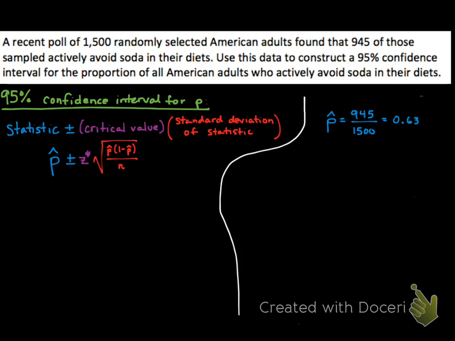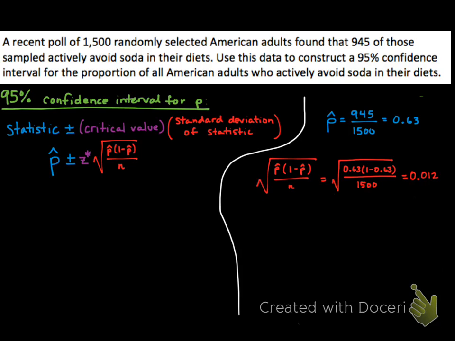We'll start with the standard deviation of p hat formula in red. This formula is for the standard deviation of p hat, and it's the square root of p hat multiplied by 1 minus p hat divided by our sample size n. And it tells us how much p hat will typically vary in samples like this one. So we plug in 0.63, which we just calculated for p hat, and we put in 1500 for n in the denominator, since 1500 was our sample size. And when we calculate this, we get 0.012. And we can say that p hat is going to vary by about 1% from sample to sample when we look at 1500 adults.